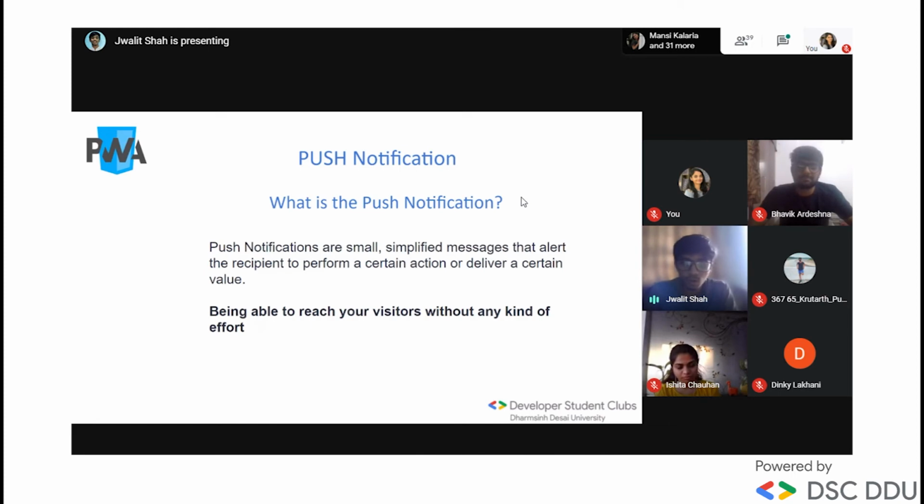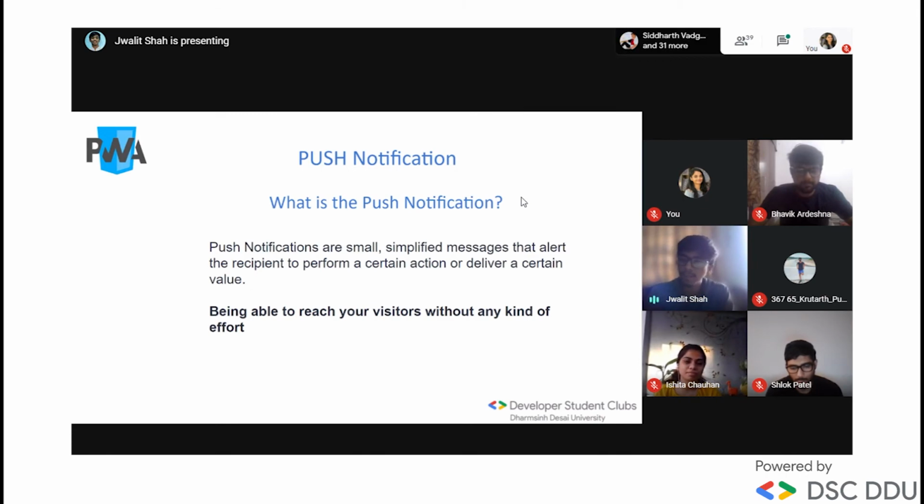Notifications use two APIs, which are the Notification API and the Push API. The Notification API lets native code, meaning if you write code in Flutter, React Native, Java, or any mobile application language, do push notifications.